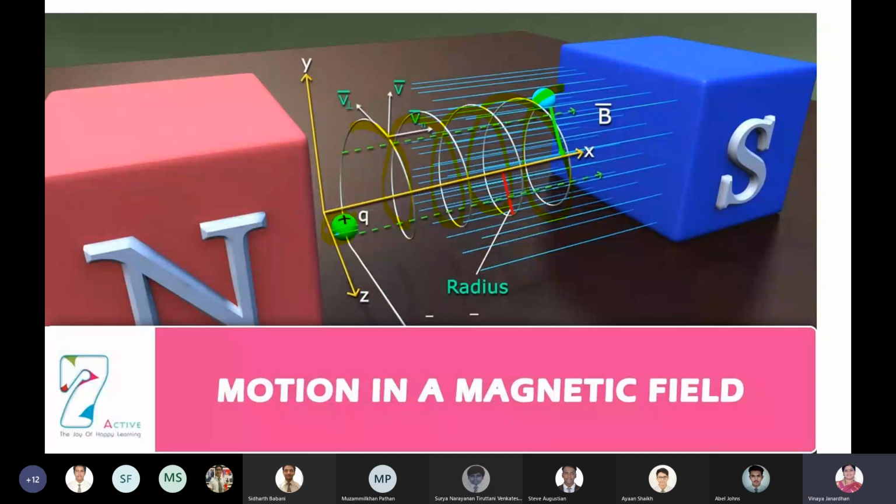Either it will move along a circular path or it can move in a helical path. Can you see this path? Helical path. It will circle, and at the same time it will be moving along a particular direction. So it can undergo a helical motion, a circular motion, or a particle can go without any deflection. Three things can happen when a charged particle enters a magnetic field.